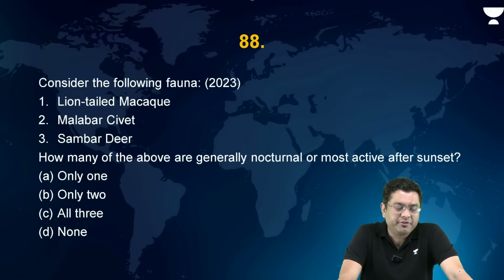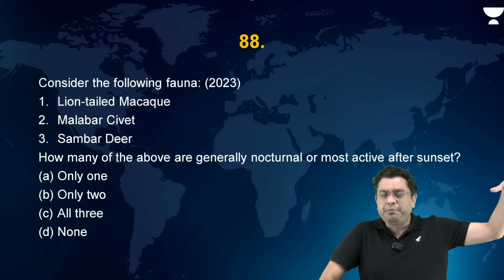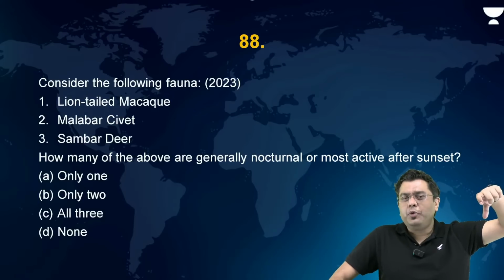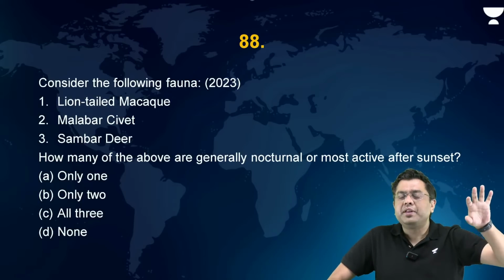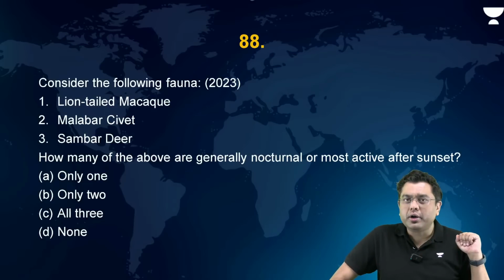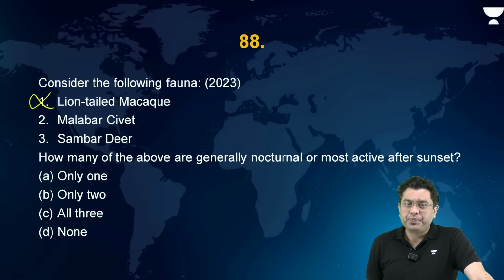Now, consider the following fauna: lion-tailed macaque, Malabar civet, and sambar deer. How many of the above are generally nocturnal or most active after sunset? Now, lion-tailed macaque. Generally, when you have these arboreal species, it is a kind of monkey. Most of them are diurnal, that is, active during the day. They are not nocturnal. So lion-tailed macaque is not nocturnal.